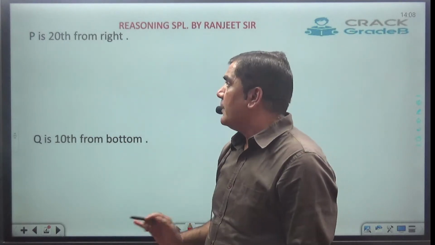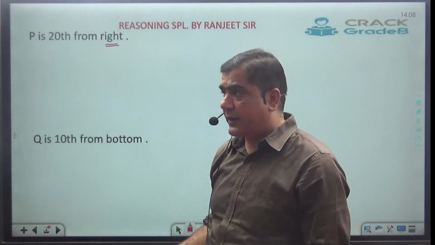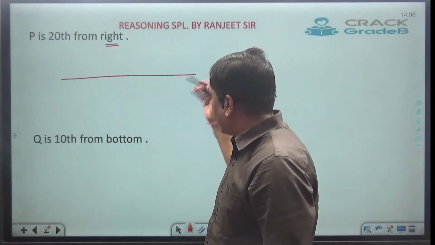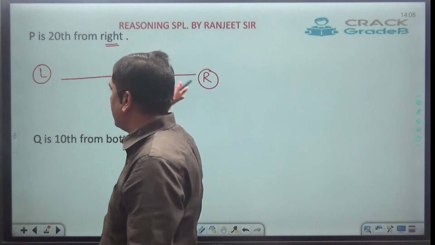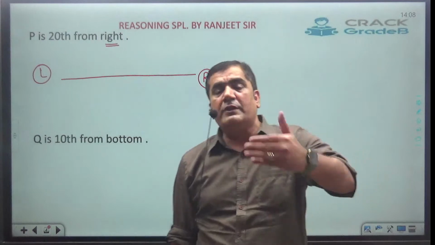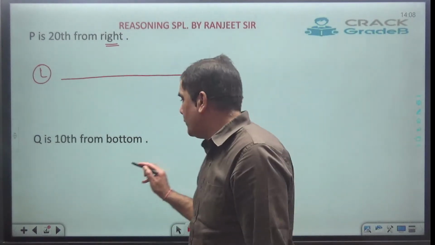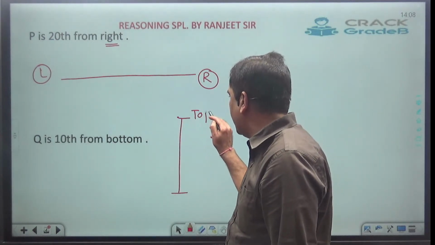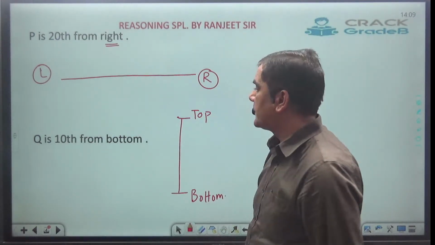Always remember, whenever in the statement they use the word right and left, you have to arrange them horizontally. The right will be your right and left will be your left. So this will be left and this will be right. But whenever they use the word top and bottom, then you need to arrange them vertically. This will be top and this will be bottom. Clear?